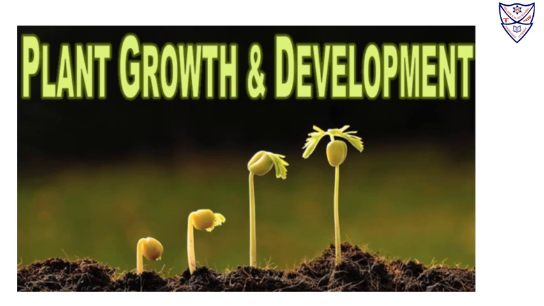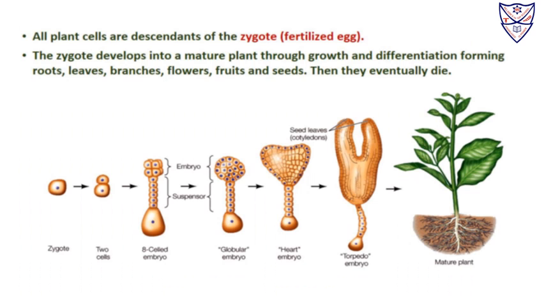Hello students, let us start with the next chapter, that is plant growth and development. Now we all know that growth is very important for any cell to develop, right? So all plants are descendants of the zygote, that is everything comes from the zygote. The zygote develops into a mature plant through growth and differentiation.